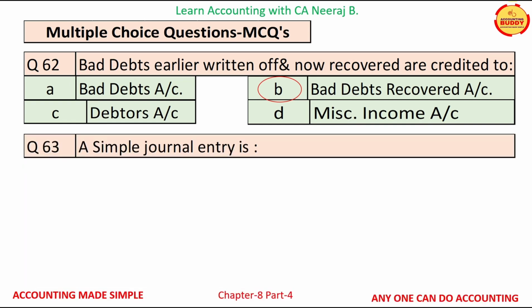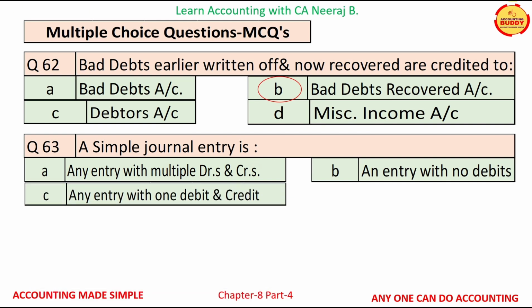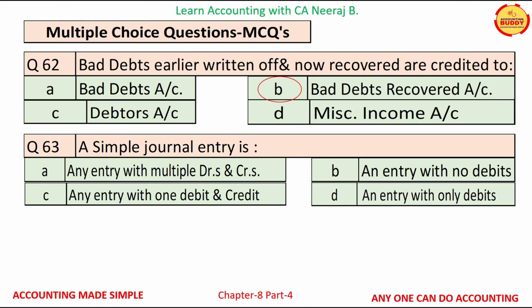Question number 63 is a simple journal entry is, and the available options are option A any entry with multiple debits and credits, option B any entry with no debits, option C any entry with one debit and credit, and option D an entry with only debits. And the correct answer is option C any entry with one debit and credit.